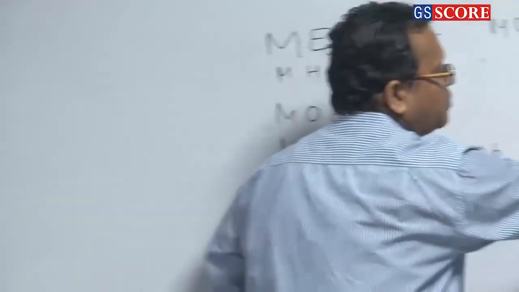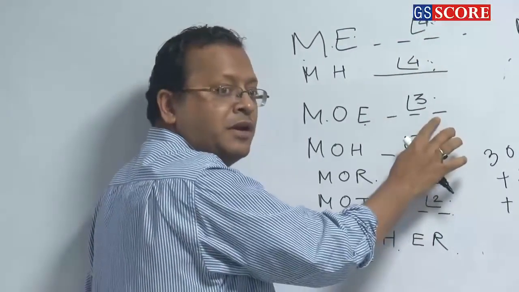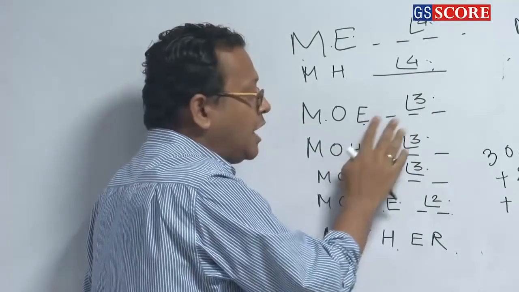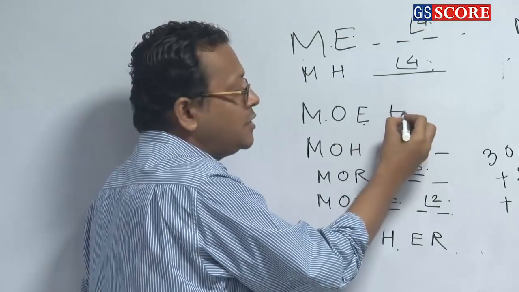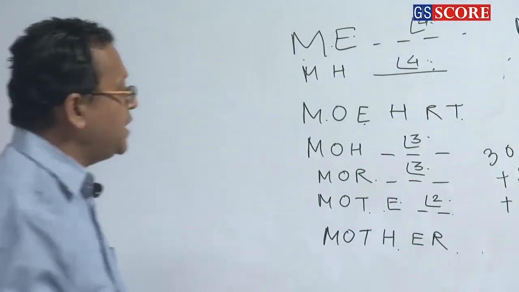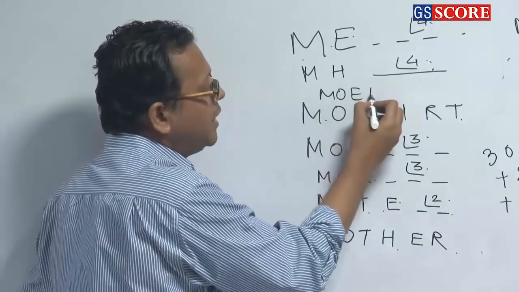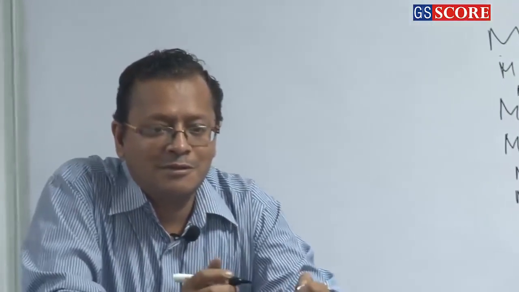So 120 plus 120, 240 plus 24 plus 24, 288 is done. Now 289 is the word which is coming up. So MOE now. Alphabetically, after MOE what will come first? H. Then what will come? 290. What is the 290th word? MOEHTR. That is the 290th word. Clear or not? Did everybody understand? Clear? So this is about words and letters, right?